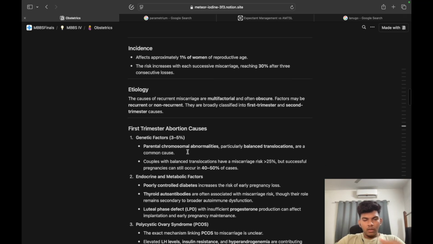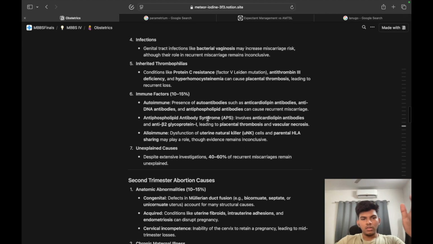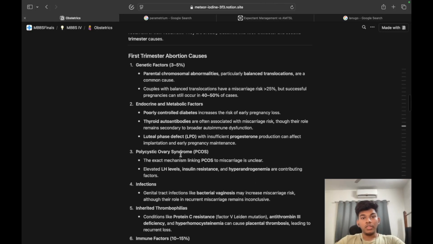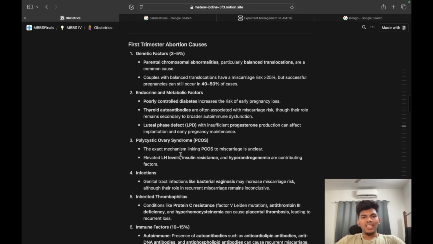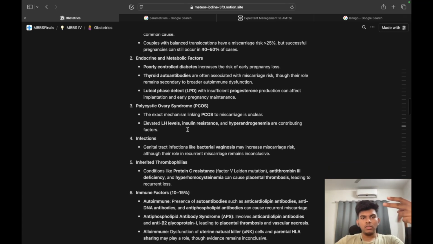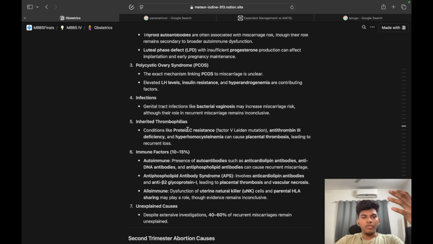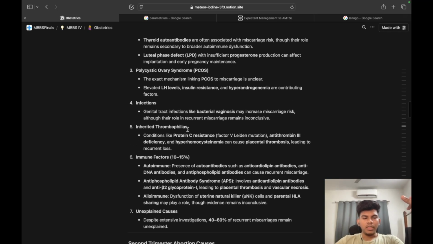Coming to etiology. The causes of recurrent miscarriages are multifactorial and often obscure. Factors may be recurrent or non-recurrent. They may be classified into first trimester or second trimester causes. For first trimester abortion, there are 7 causes, and for second trimester there are 4. Let's look at the first trimester first, with the headings: genetic factors, endocrine and metabolic factors, PCOS, infections, inherited thrombophilias, immune factors, unexplained.